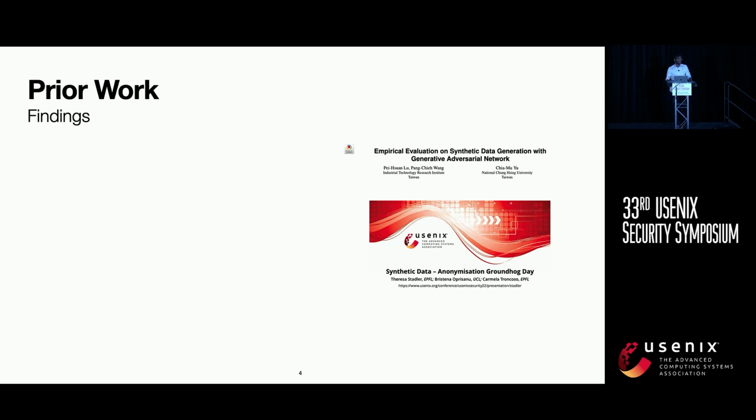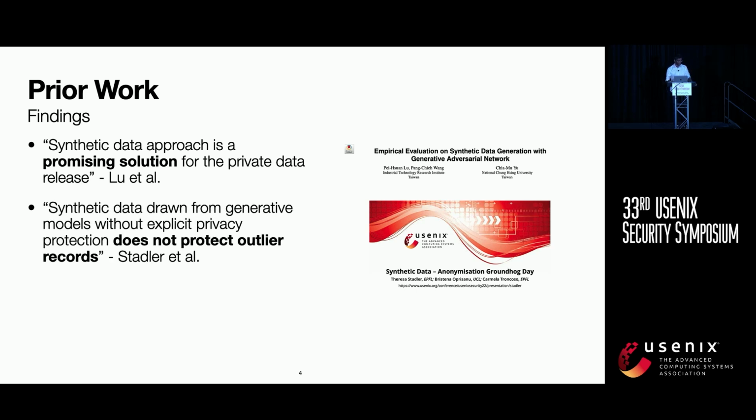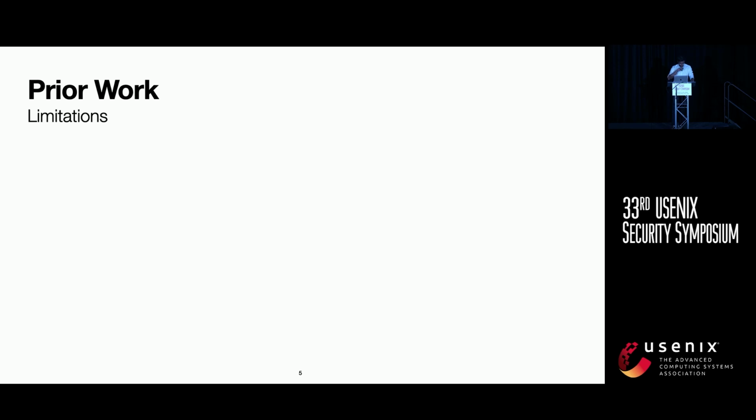Previous work evaluating the privacy of synthetic data has found, firstly, that it can be a promising solution for private data release. However, more recent work, such as the one by Stadler et al., has also pointed out that synthetic data on its own does not protect specific outlier records from inference attacks. In our work, we find that the prior privacy evaluations of synthetic data have three main limitations.